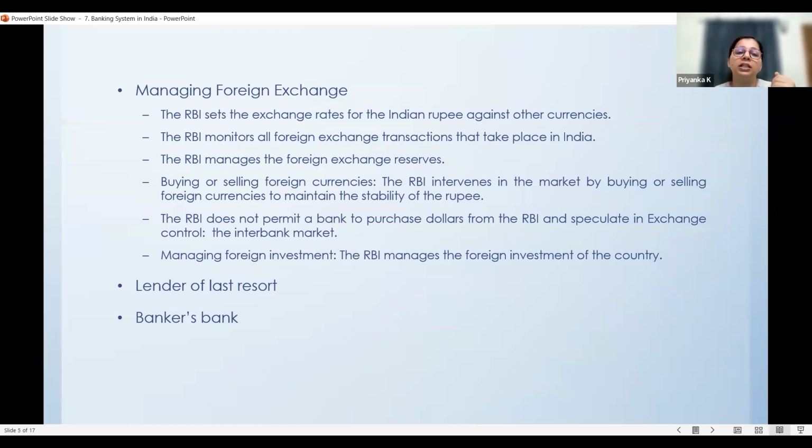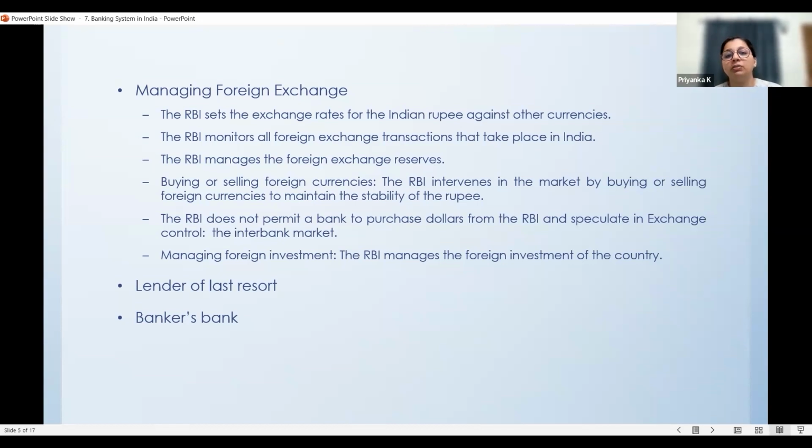And it deals with buying and selling of foreign currencies also. RBI has a special limit, like how much foreign currency should be circulating within the economy and how much Indian rupee should be going outside the country. So it intervenes in the market by buying and selling foreign currencies to maintain the stability of the rupee. So the first function under managing foreign exchange was setting up exchange rates and ensuring price stability. In an earlier function, there was a term called price stability. So there is this buying and selling of foreign currency, which it does to maintain stability of the Indian rupee.